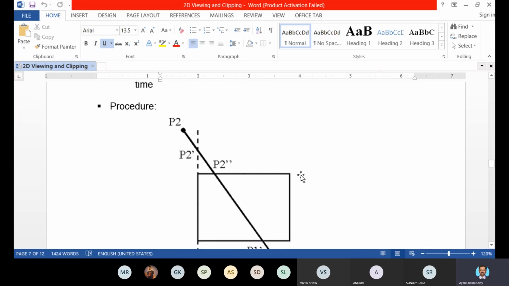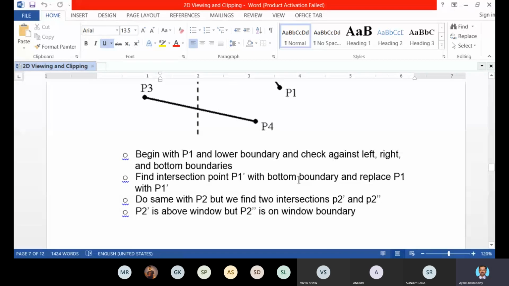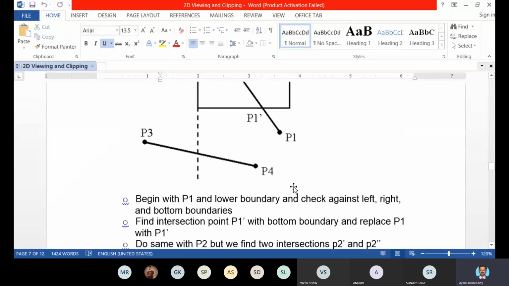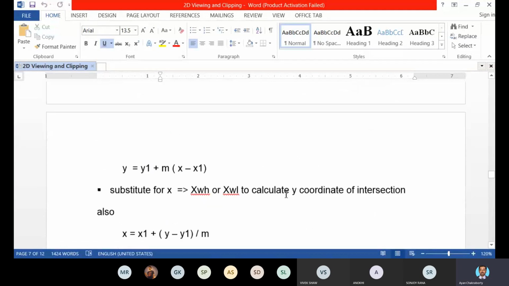Here is another example given to you. In the same way, just following the algorithm, the calculation has been done. You can see here.